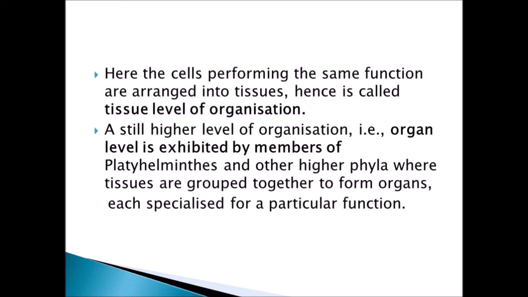So organisms like coelenterates are placed under tissue level organization, and a little higher level of organization is the organ level. This characteristic is exhibited by the platyhelminthes, and there are other phyla also which are higher. They exhibit organ level organization.